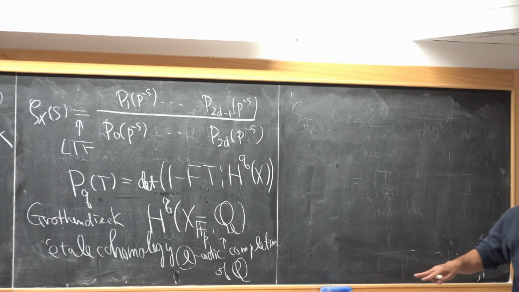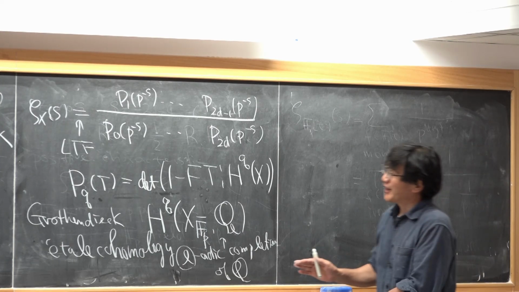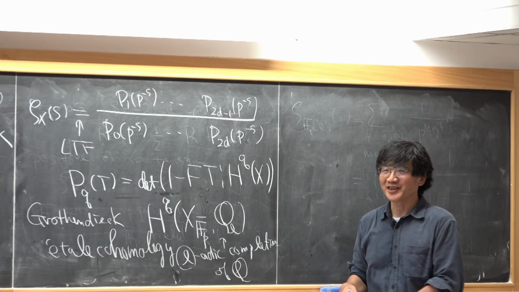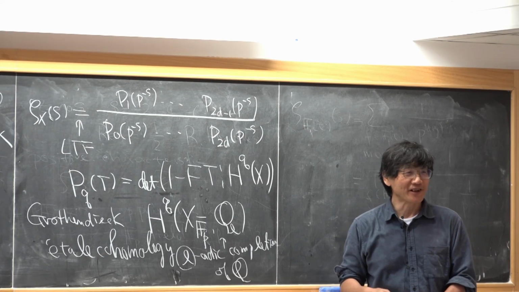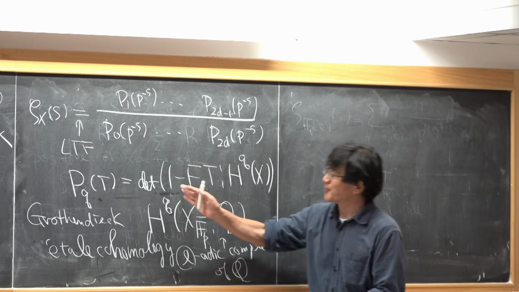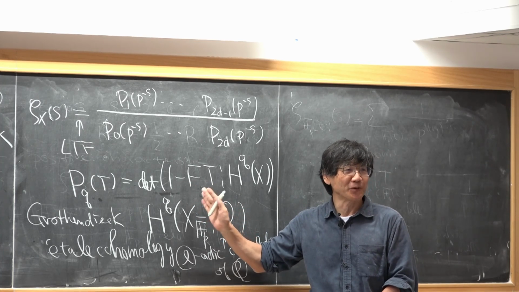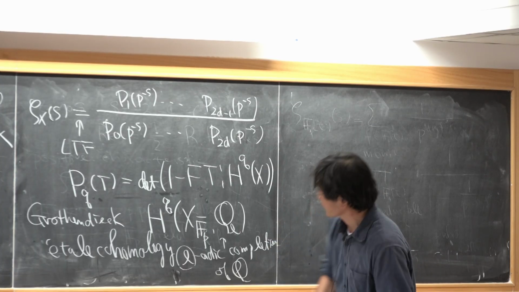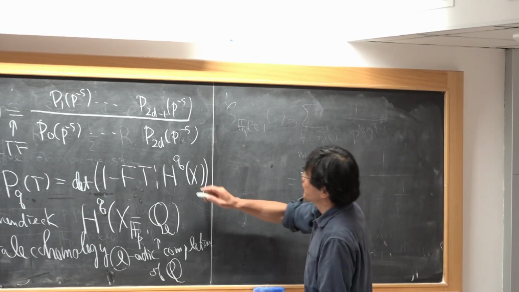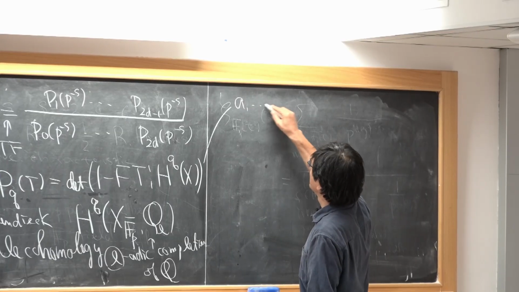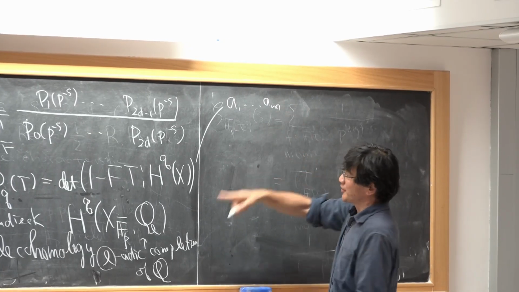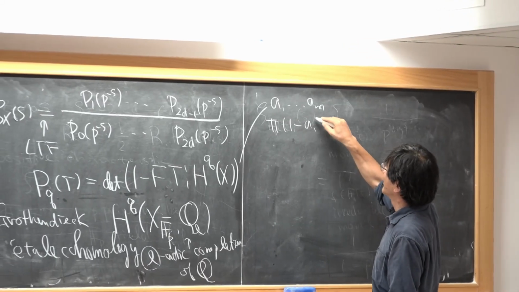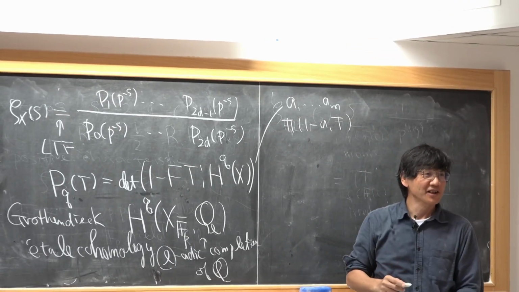It may be defined from what you studied in a linear algebra class, but in number theory it's common to define the characteristic polynomial in this way. If a1 to am are the eigenvalues, then you just get the product like this.